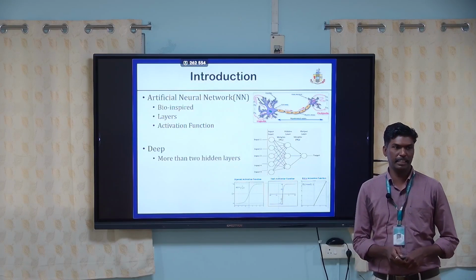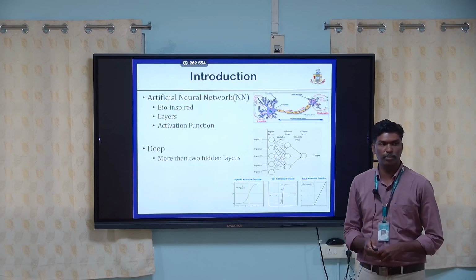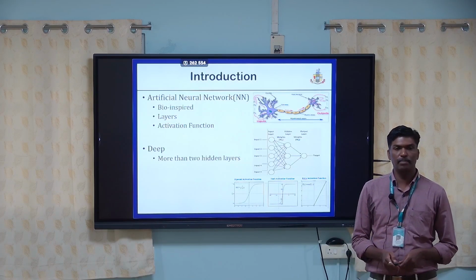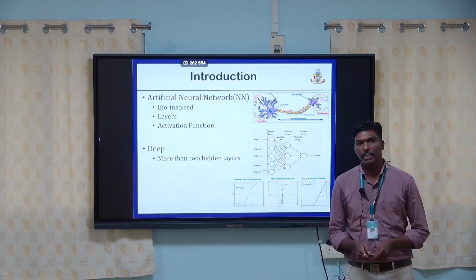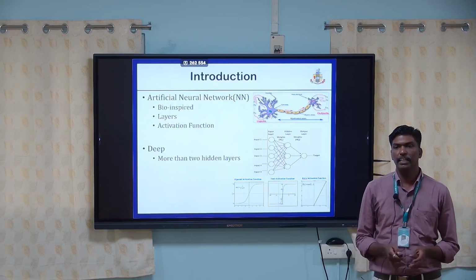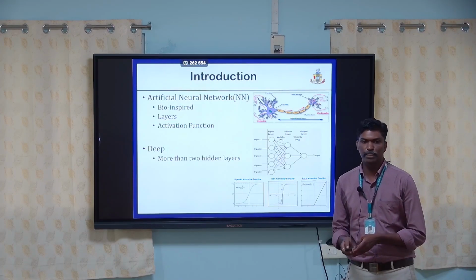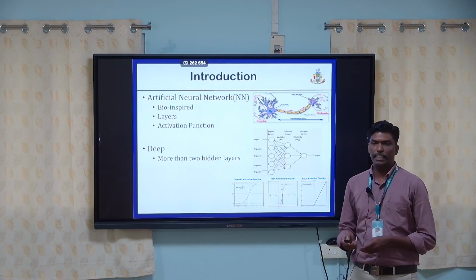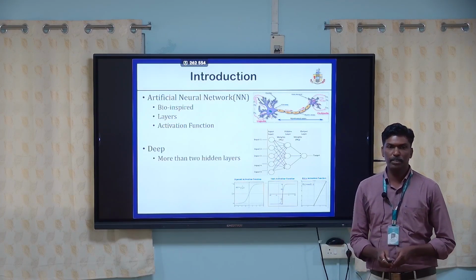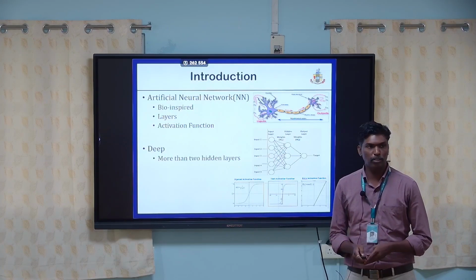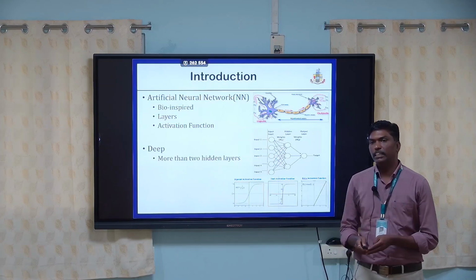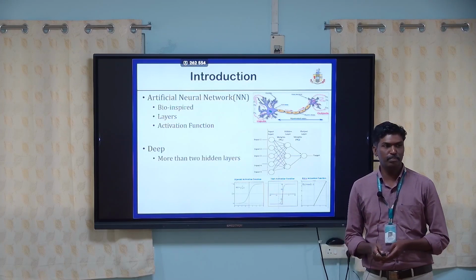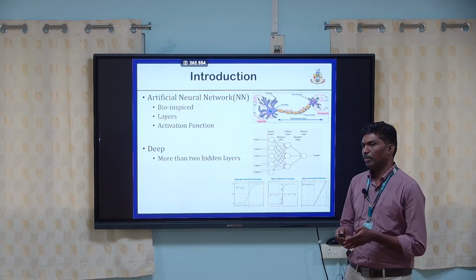The purpose of the input layer is to get the input from the real world and send it to the hidden layer. The hidden layer processes all the information and sends it to the output layer. The output layer gives the inference for real world problems. The main purpose of the activation function is to determine the output of every neuron except the input layer neurons. The word deep means it consists of multiple layers.